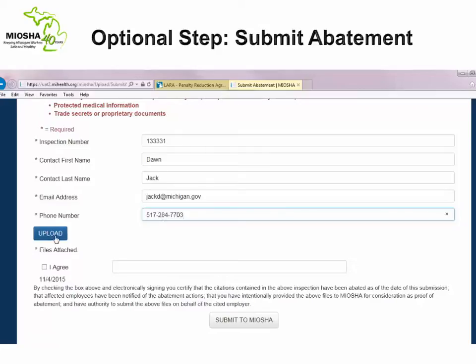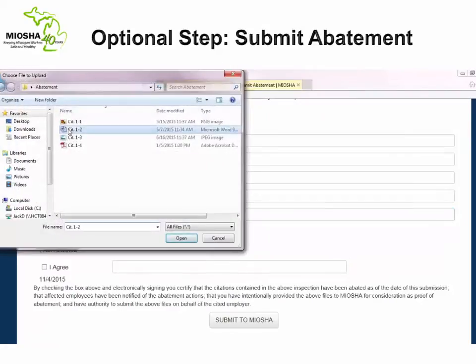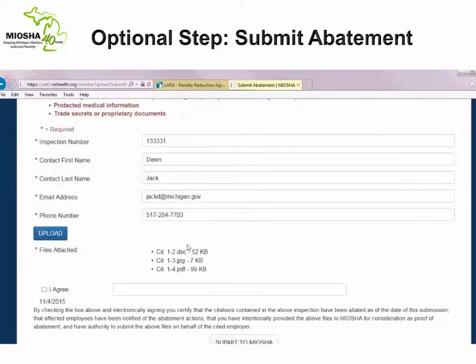Click the Upload button. Locate and select the files you wish to upload. Please note MIOSHA recommends that you label the file names based upon the citation item it intends to abate. This will aid in the abatement review process. Once you have selected and uploaded all of the files you intend to attach, you may click the I agree checkbox and type your name to electronically sign the document.